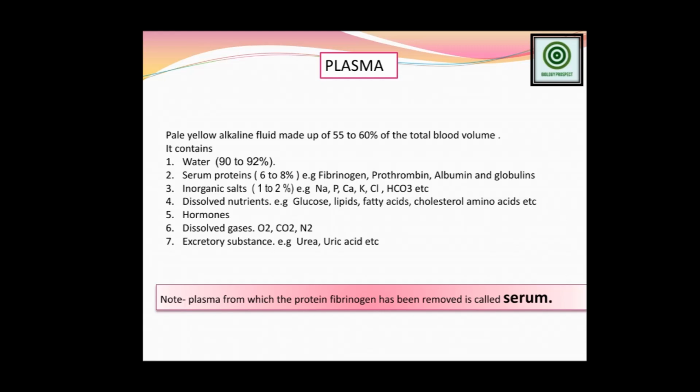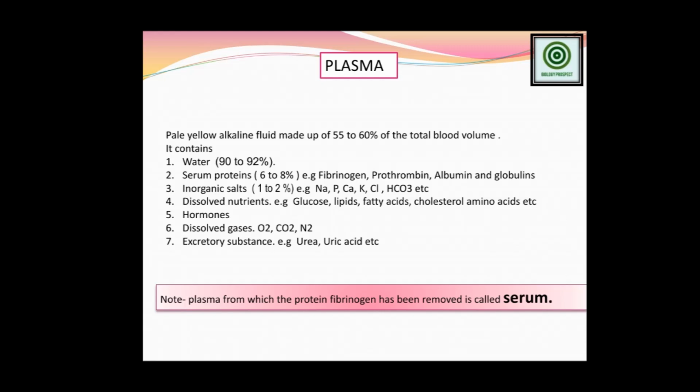It is a pale yellowish alkaline fluid. Friends, the pH level of blood plasma is 7.5. Okay, that is a 7.5 pH level, and it is an alkaline fluid making up 55 to 60% of total blood volume. The blood plasma is mainly the water-containing part of the blood, and it contains 90 to 92% water.